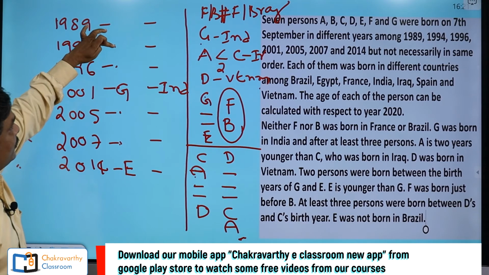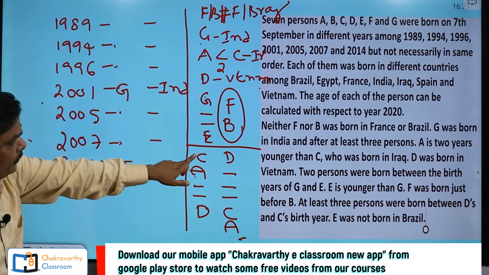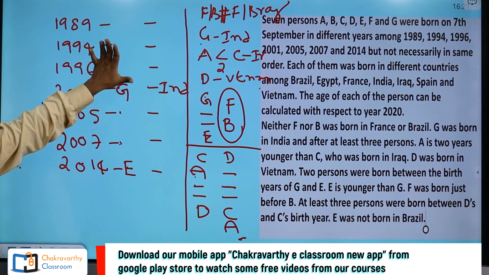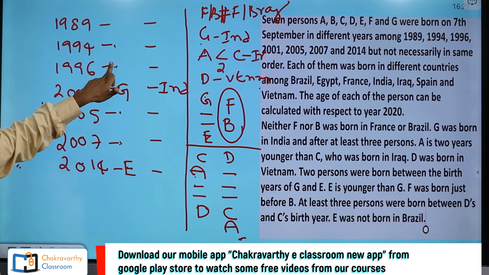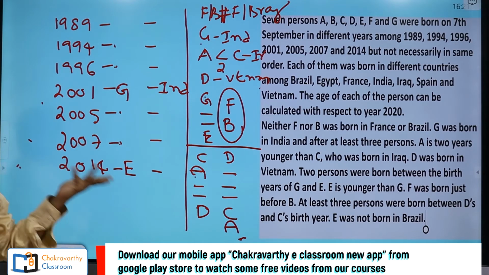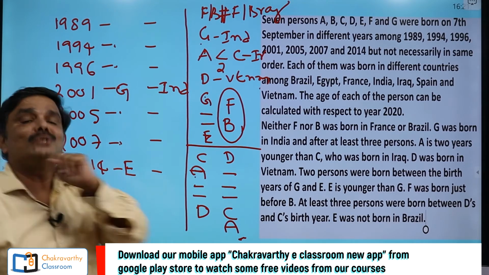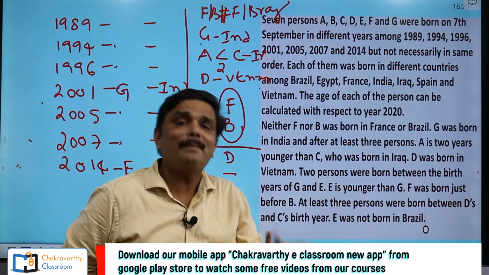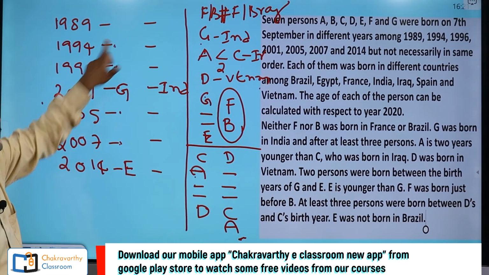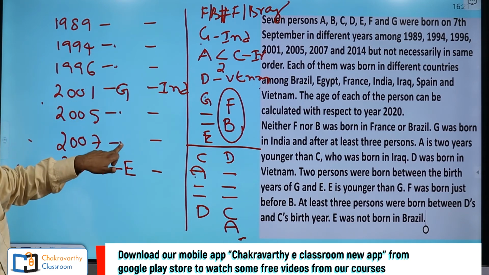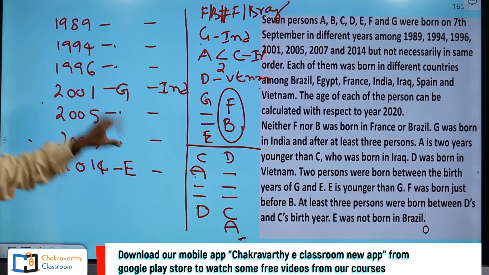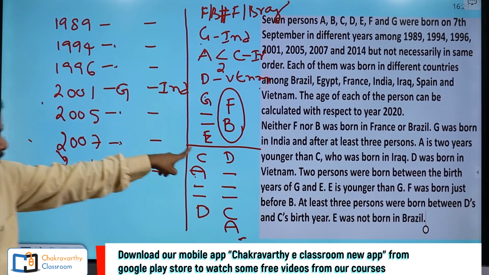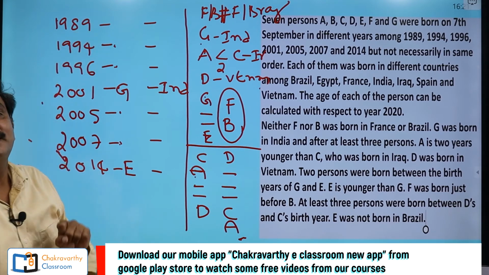Now go for this one. Suppose I keep CA here, okay, no problem, CA followed by 2 places and D. CA, remember this, I am not writing anything for your sake. CA, 2 places, D. Of course I can go, but one thing is violated. What is that? F and B's place. Where will you keep F and B? If you keep C here, A here, 2 places, D, everything is covered here, 2 consecutive places are not available for F and B. That means this is ruled out for these 2 places, CA.